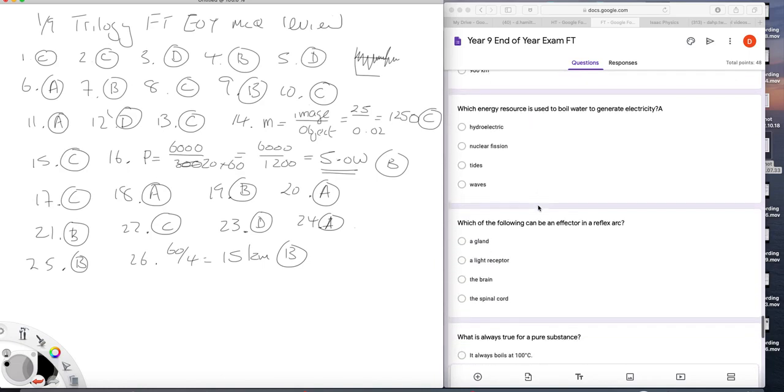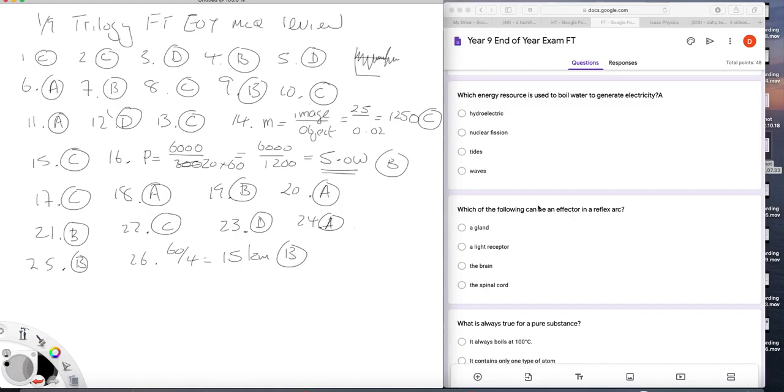Which energy resource is used to boil water to generate electricity? Well, it's nuclear fission. You boil water to make steam, and the steam turns turbines. It's B. 27. B.